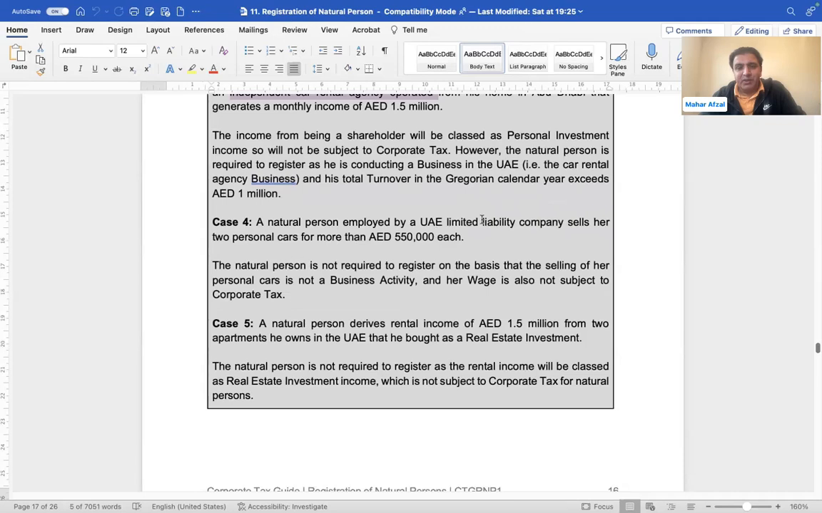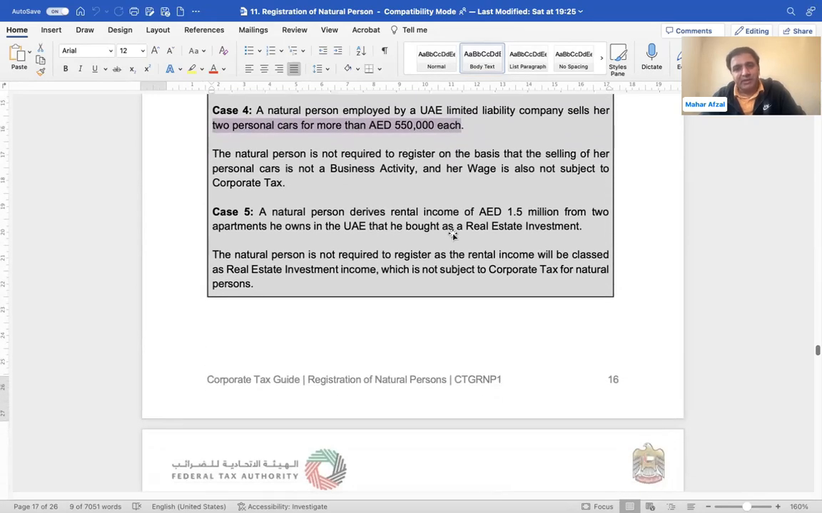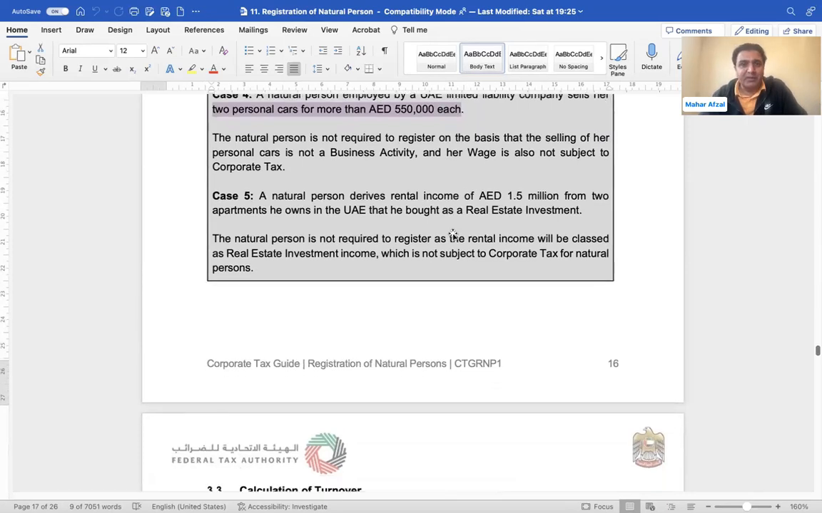A natural person employed by a UAE limited liability company sells his personal car. Selling a personal car doesn't require any license, so it will not be subject to corporate tax. But if they are buying and selling cars on a frequent basis, it means they are doing a commercial activity, then they will be subject to tax.